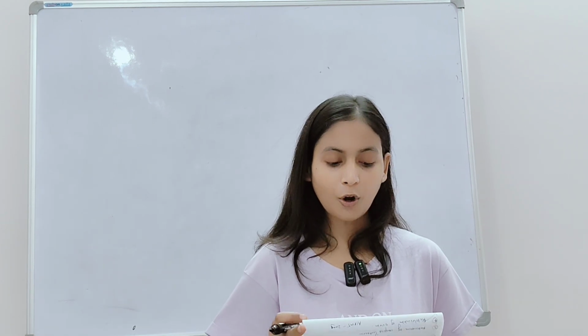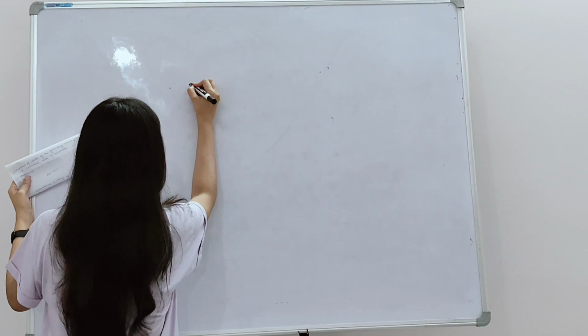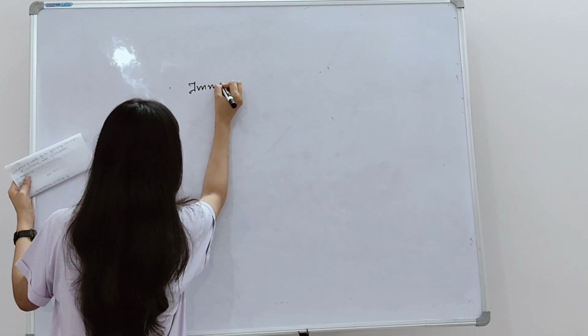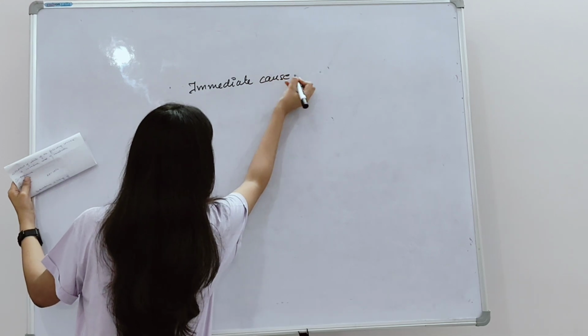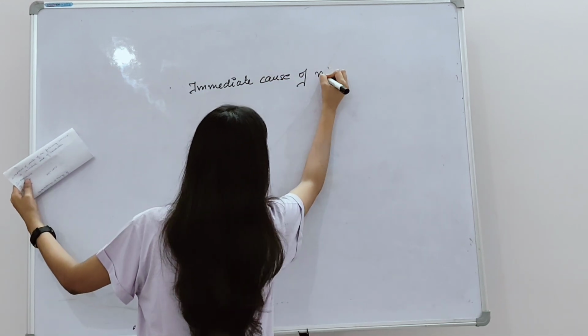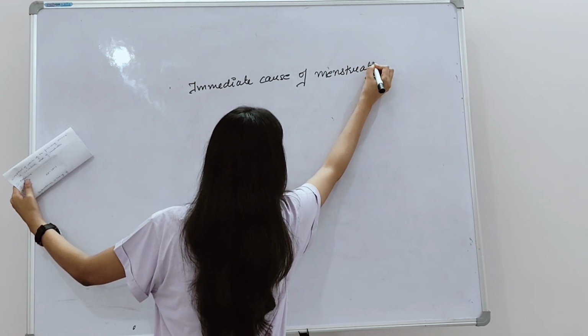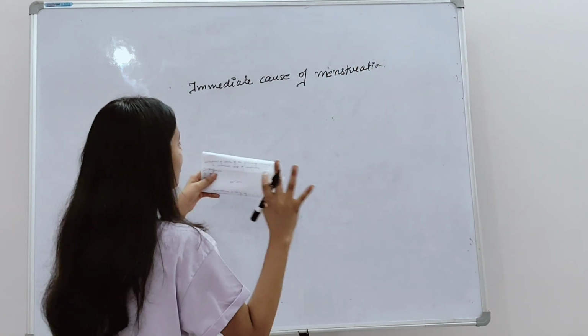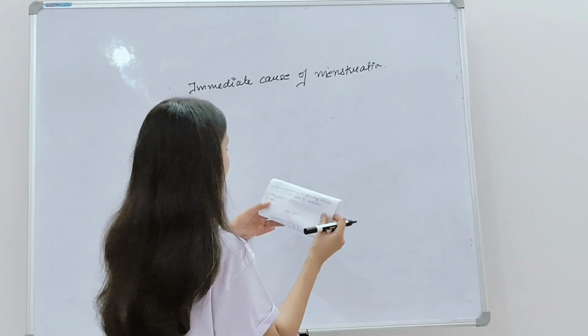Another question from AIPMT, it was asked in the year 2006. It says: withdrawal of which of the following hormones is the immediate cause of menstruation? So the question is asking for the immediate cause of menstruation. Withdrawal of which of the following hormones is the immediate cause of menstruation?